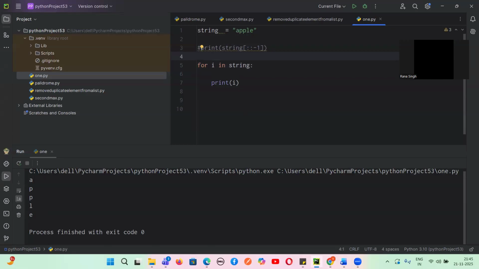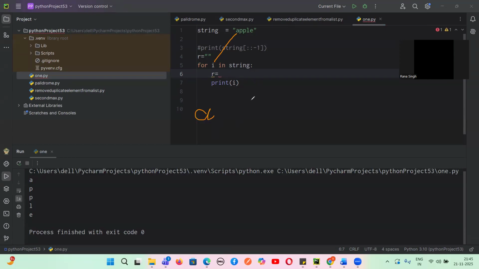If I want to reverse it, can I take an empty string and concatenate it with each and every letter? Can I try like that? Let's suppose I in apple. The first letter is what, guys? A. Yes or no, guys? So R is blank. Okay.